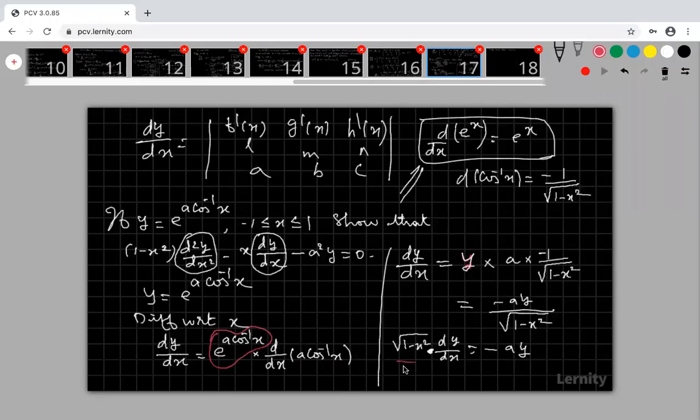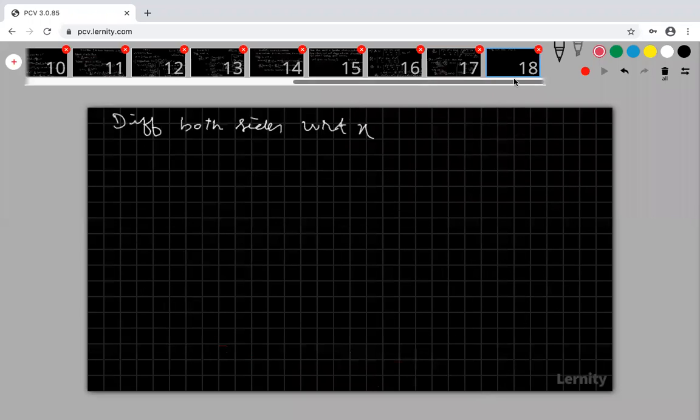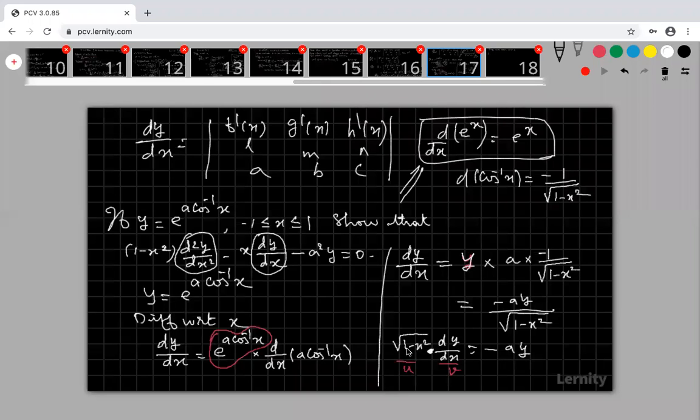This is going to be u, and this is going to be v. Now apply that. I am going to differentiate u dash. What is my u dash differentiation? Actually here the power is half, 1 minus x square the whole power half.